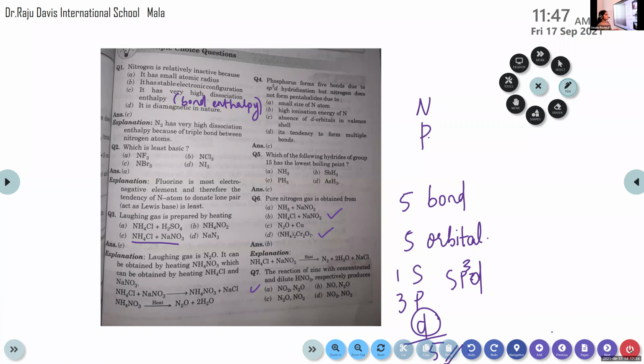Sometimes dilute acid is needed for observing certain reactions, but in some reactions, concentrated is needed. Okay. So shall I move to next question, children? Have you completed this page? Okay.